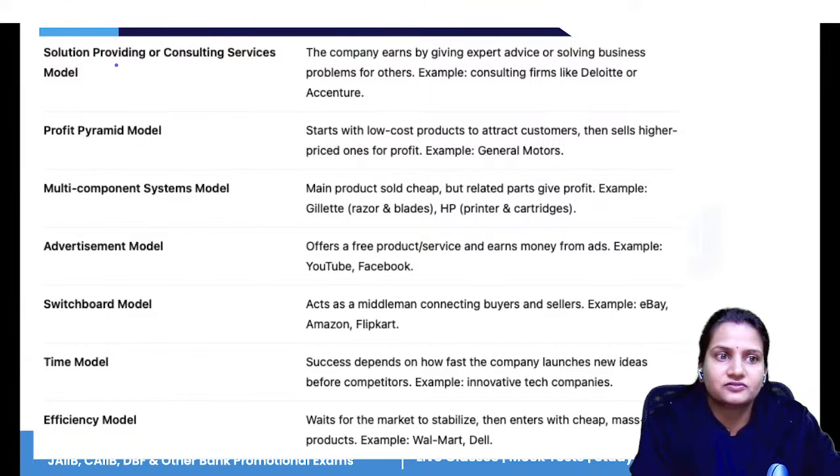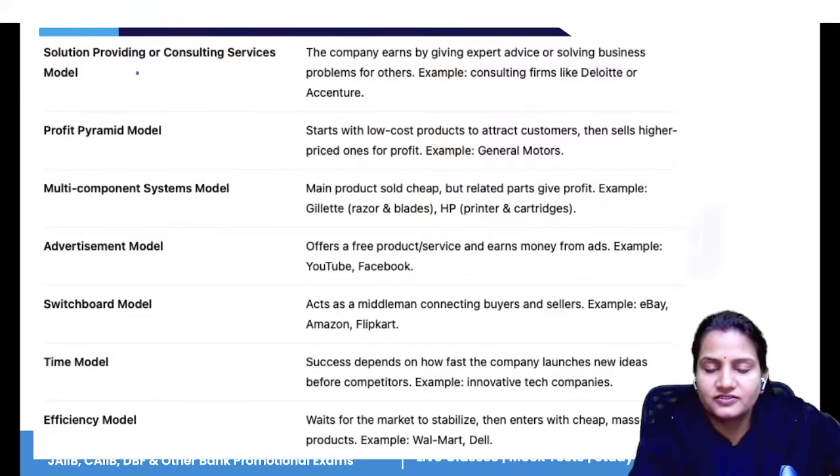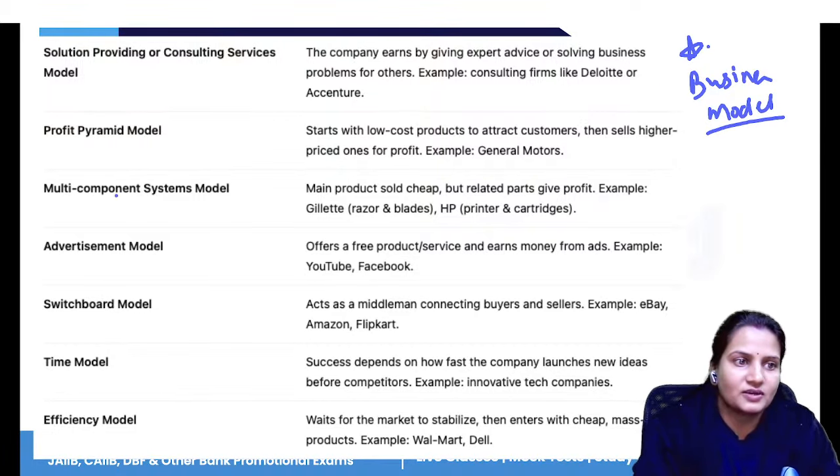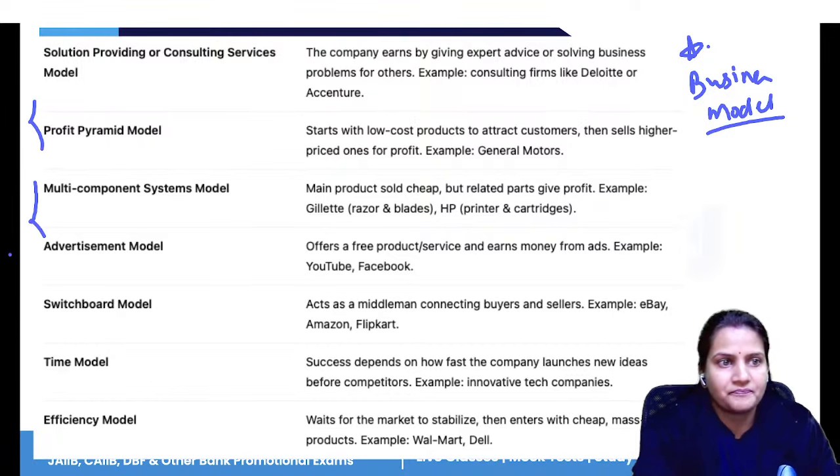Now, next is solution providing or consulting. So this is all about your business model. Every business has its own business model, which is an important topic. There are some business models that are provided. If your business is a solution providing consulting service, then the company earns by giving advice.